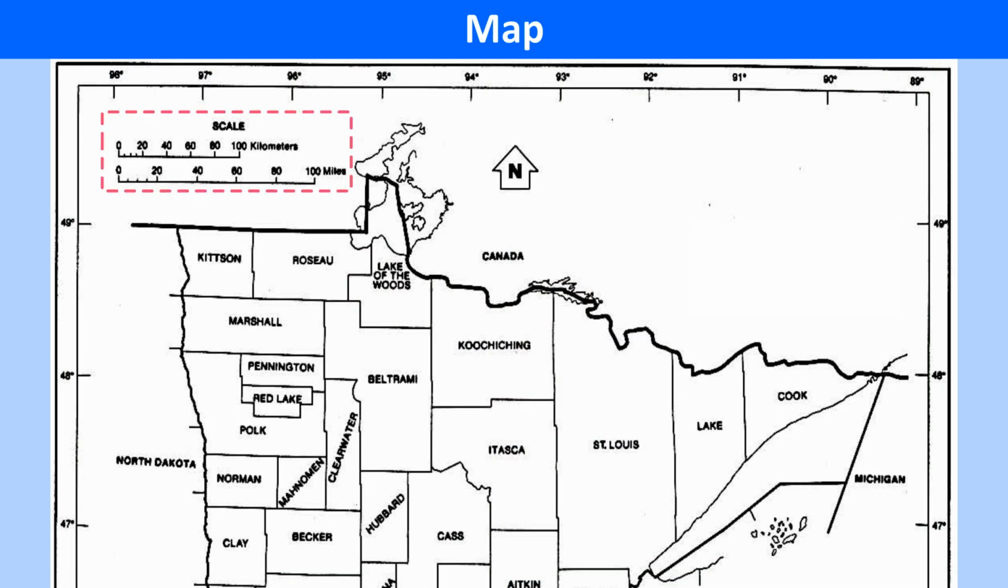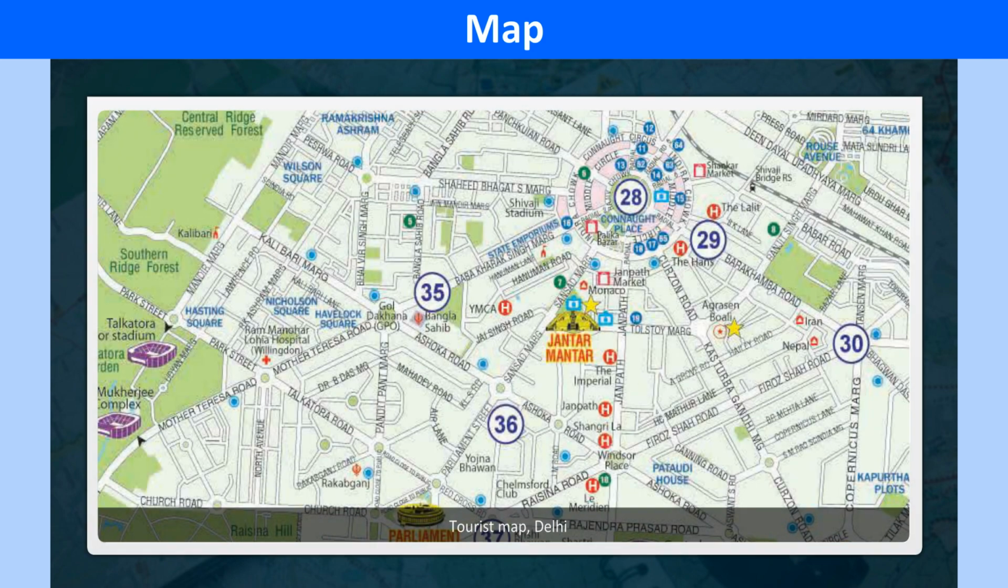A scale is the ratio of the distance between two places on the map to the actual distance between them on the earth. The different features of the earth are marked on the map with the help of certain symbols, words, lines and colors, which are called legends.